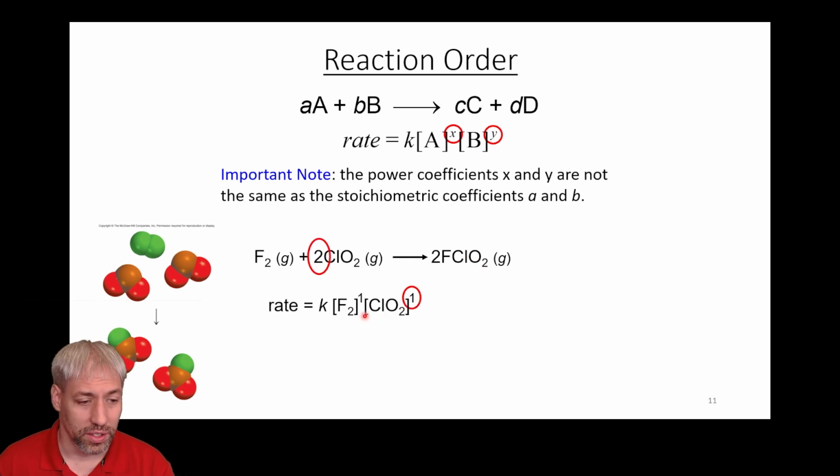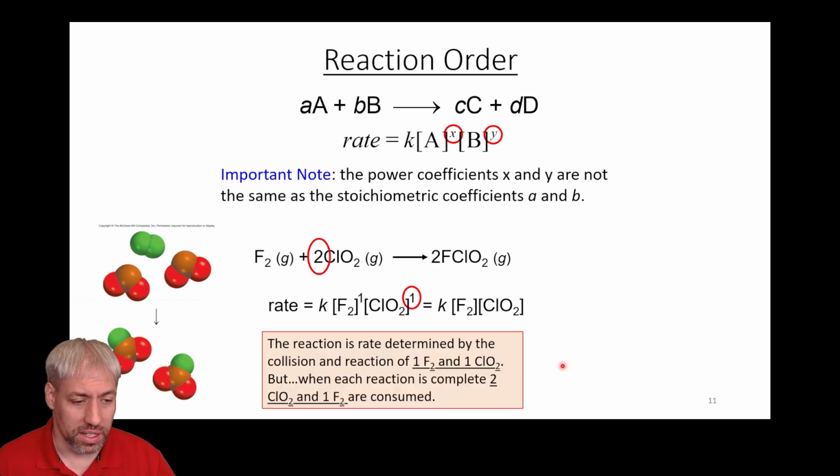So the rate law for this reaction is actually this: rate is equal to the rate constant times F2 to the 1, ClO2 to the 1, first order in F2, first order in ClO2. But you'll notice that this 1 is different than the stoichiometry, because these x and y are not dependent on the stoichiometry of the reaction. Instead, the rate law looks something like this. And so what this tells us is something about the actual reaction.